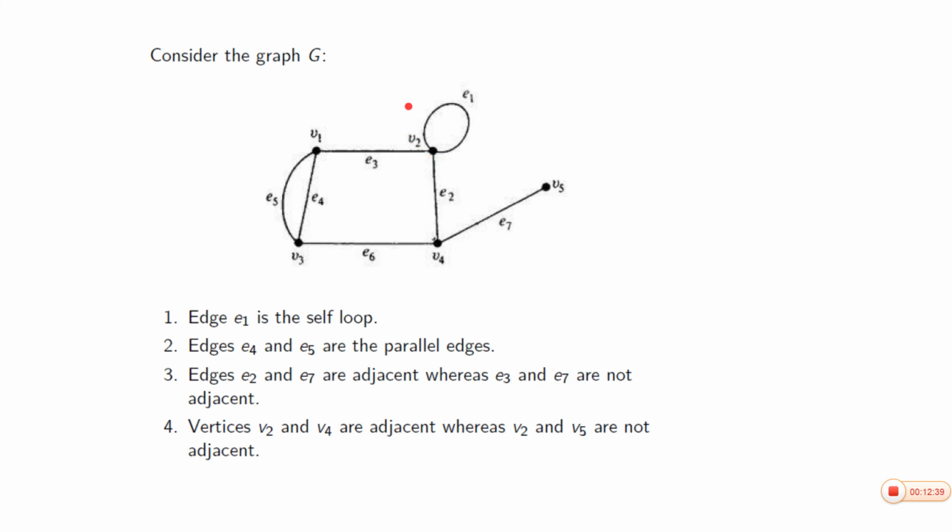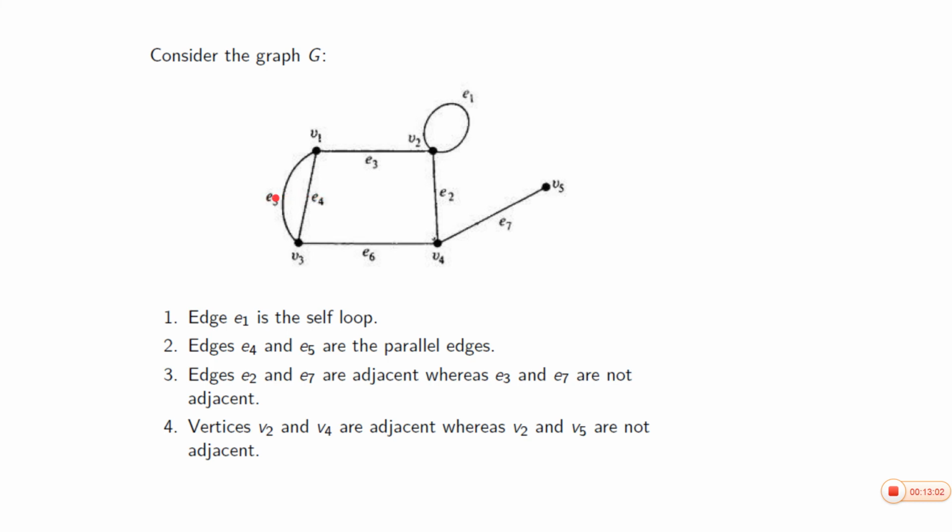For a self-loop, the initial and terminal vertex coincide. E4 and E5 are described on the same set of vertices. Therefore, E4 and E5 are parallel edges.